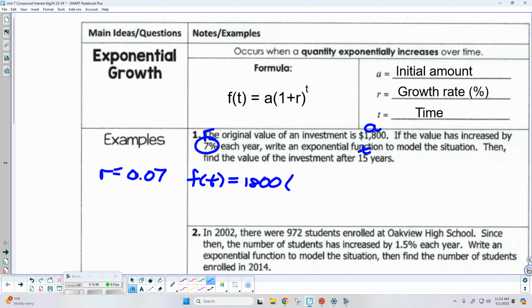So in this particular one right here, I would have 1 plus 0.07 to the power of t. See, if your value happens to be increasing, well, then you're going to add your percentage. In a moment, we're going to start looking at problems where the value will decrease, hence you're going to subtract your percentage.